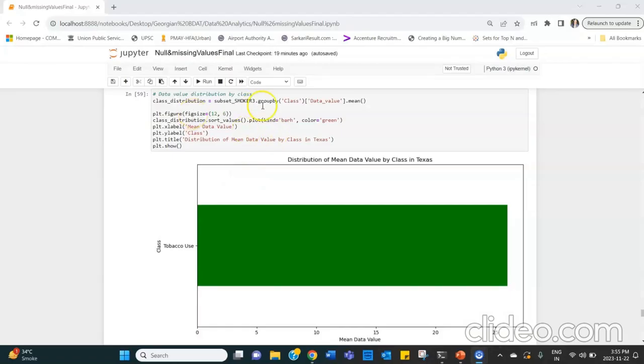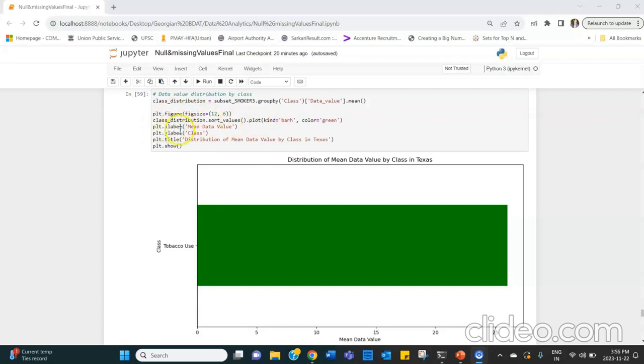So here we can see that we have taken the subset or smoker data set, which is basically a subset of the original data, which has classified the class as only the smoker category, which is tobacco use, and we have grouped it by the class and the data value, and we have taken the mean of the data value. We have given a figure size for this, and we have also sorted the values for this plot.